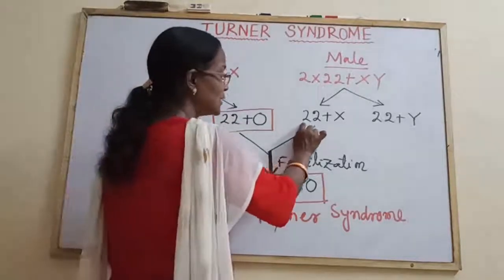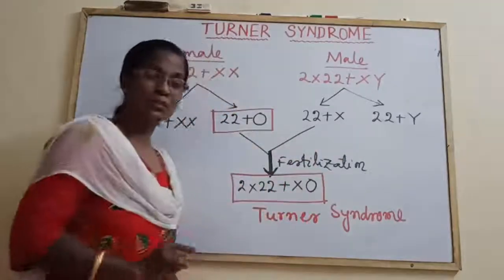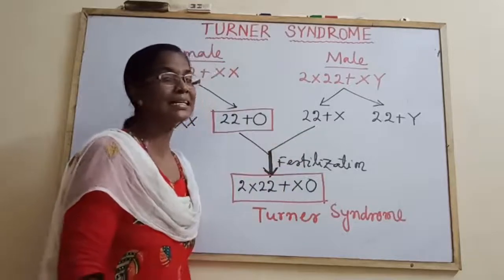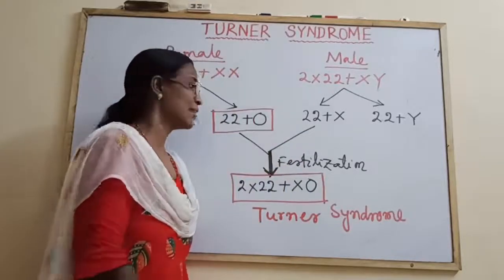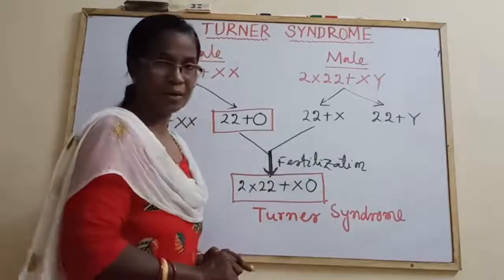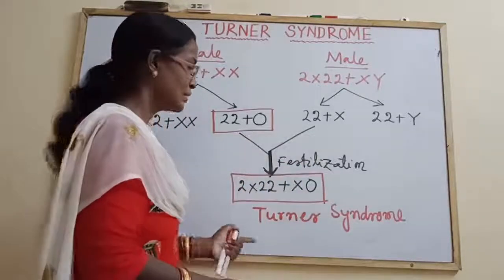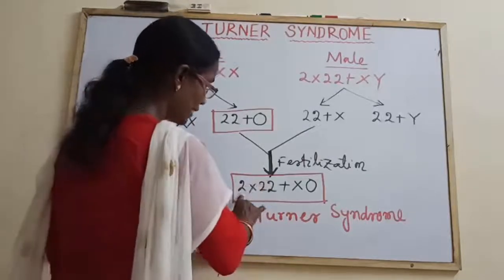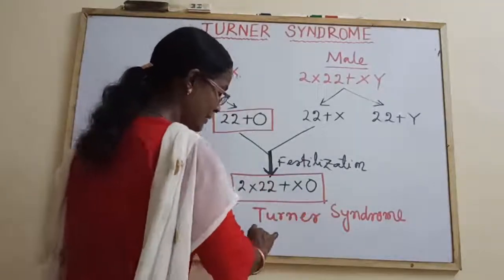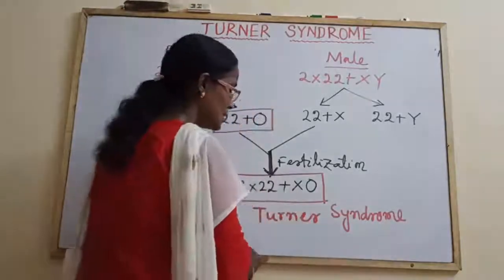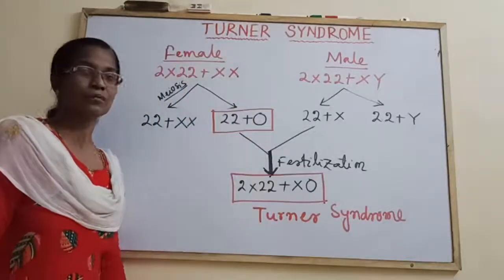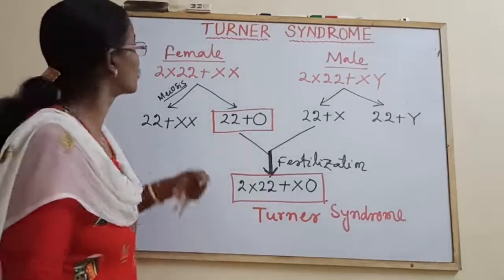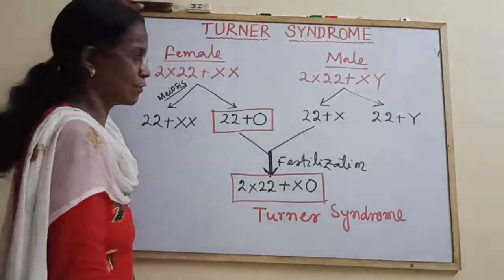Let it fuse with a normal sperm carrying 22 autosomes and one sex chromosome X. When they undergo fertilization, the zygote would be 44 plus X0, and this would suffer from Turner syndrome. So this is the way in which Turner syndrome is produced by non-disjunction of chromosomes during meiosis. I think all of you are clear.